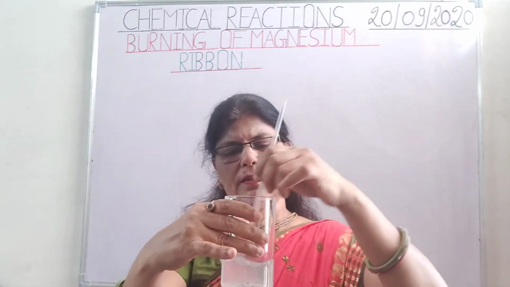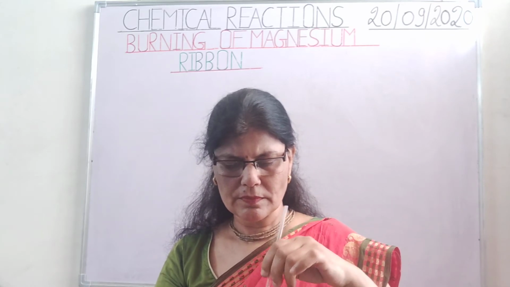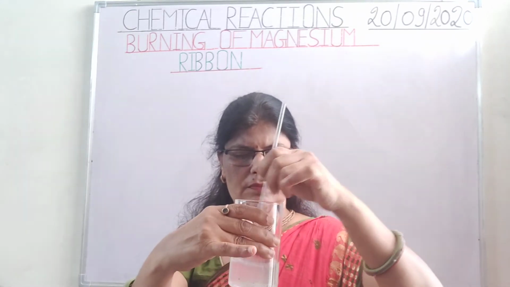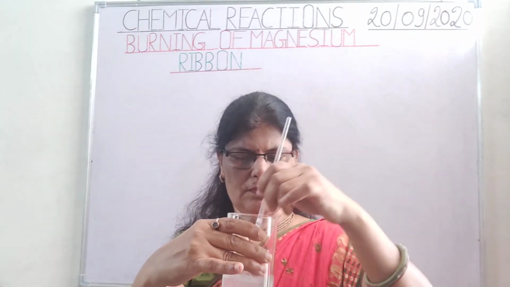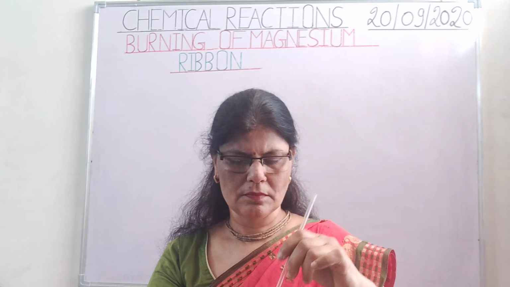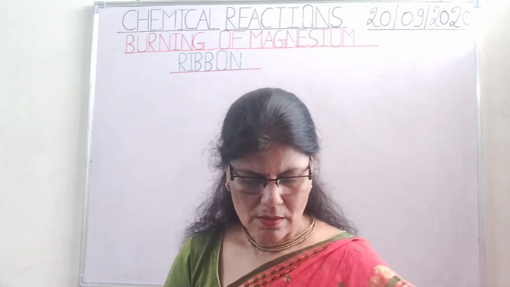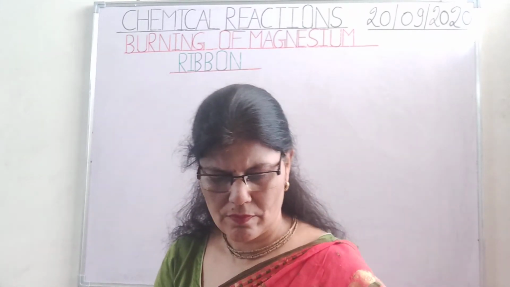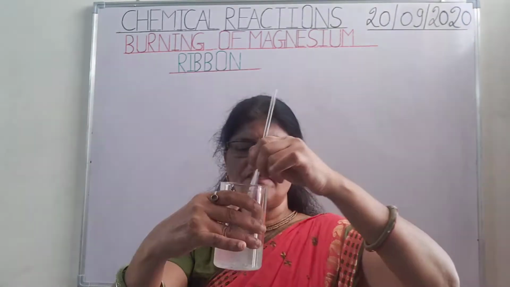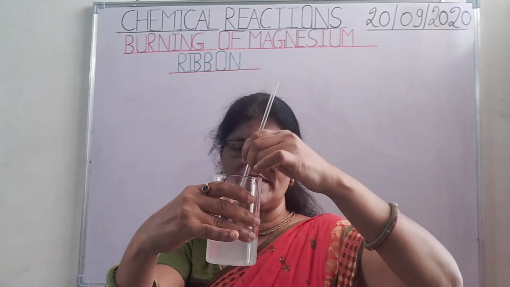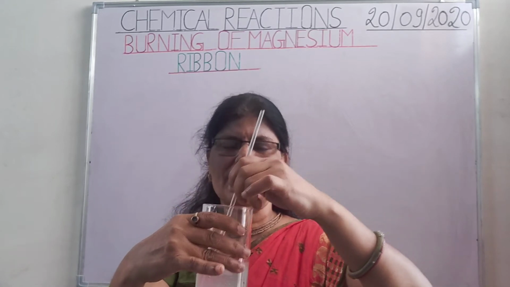Stir it properly with water. Now, after stirring it properly, we have to check whether the solution is acidic or basic. Let us check the solution by using blue and red litmus paper.